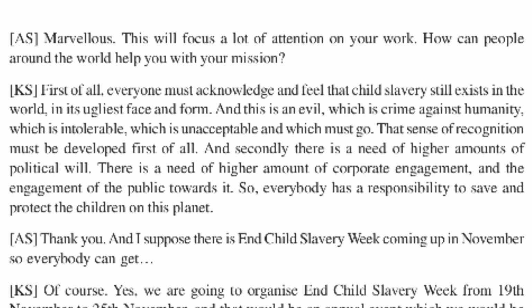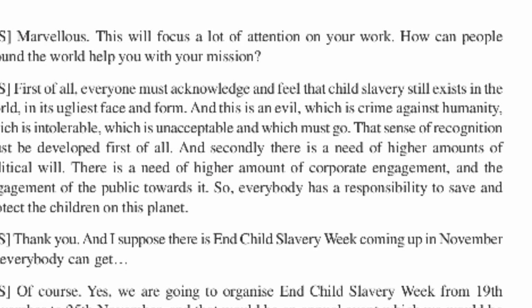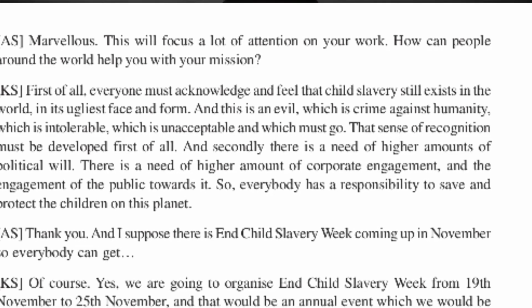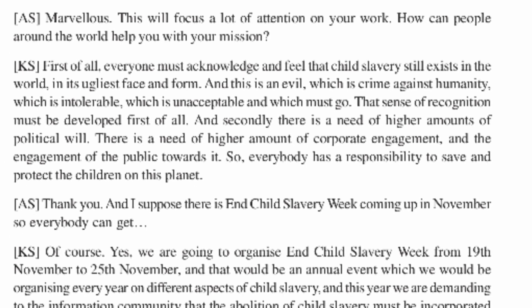And then again Adam Smith asks a question. What is the question? Listen, this will focus a lot of attention on your work. How can people around the world help you with your mission? This is the question: how will people living in different parts of the world work in the mission that you are doing? So Kailash Satyarthi answers the question, and he says, first of all, every person must acknowledge, meaning accept.